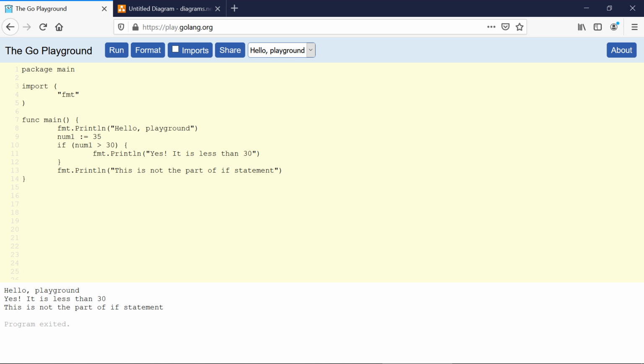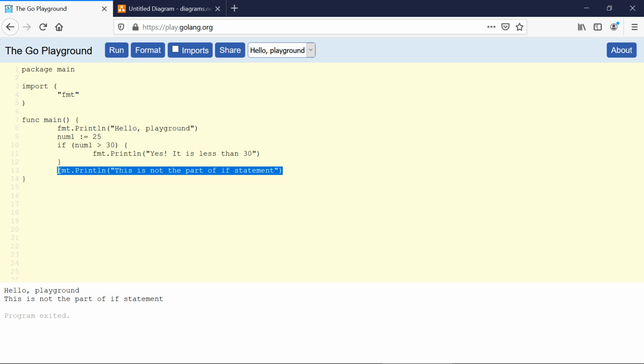If the condition is not satisfied, then we don't have the body of the if statement, but we still have this code printing in the output section, because obviously it is not part of the if statement.